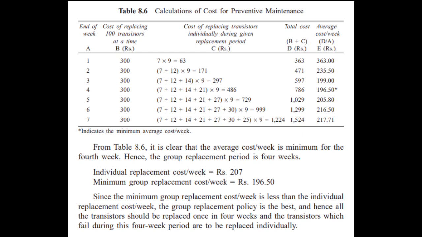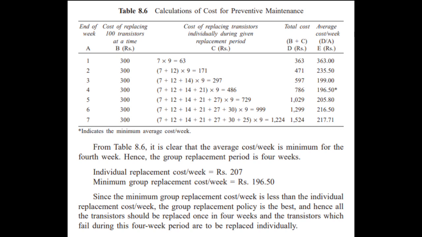So B plus C is D. The value that comes out here is B plus C. So 300 plus 63 equals 363. The next is the second week, 300 plus 171 is 471. Next is 300 plus 297 equals 597.